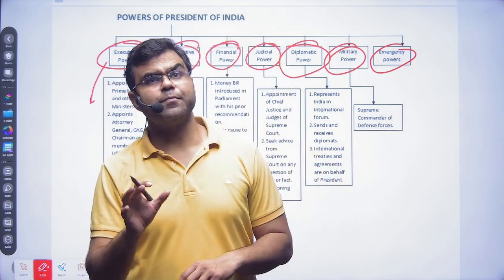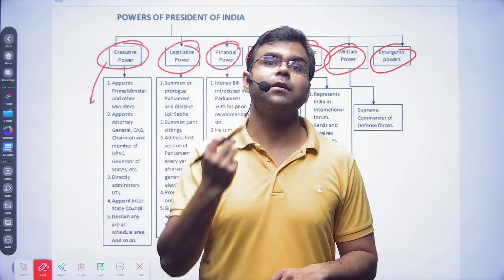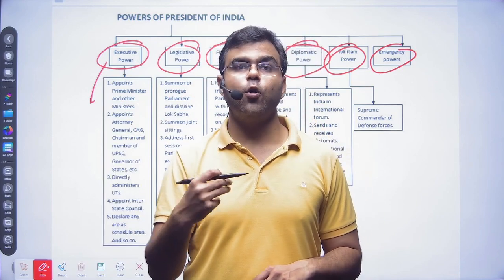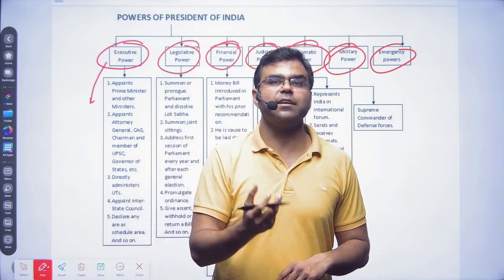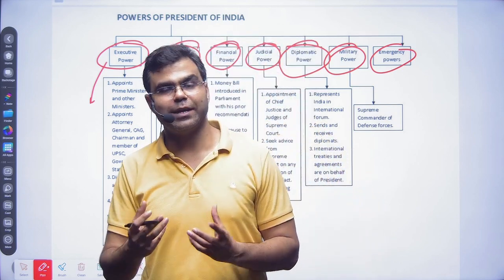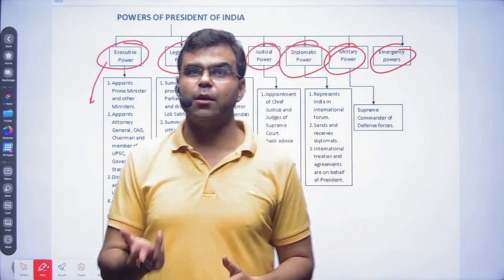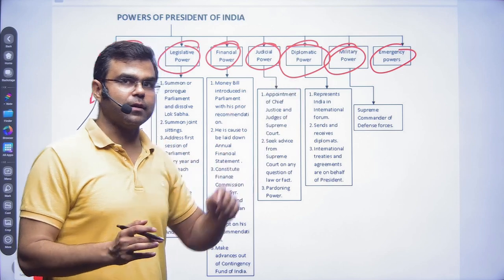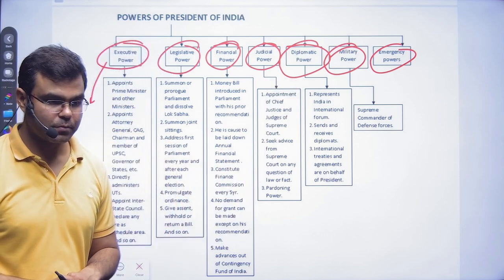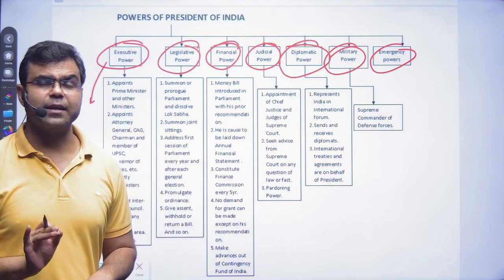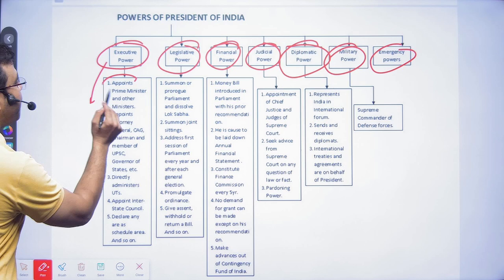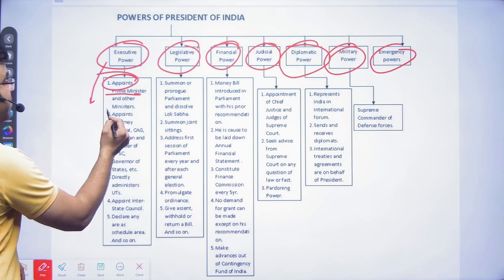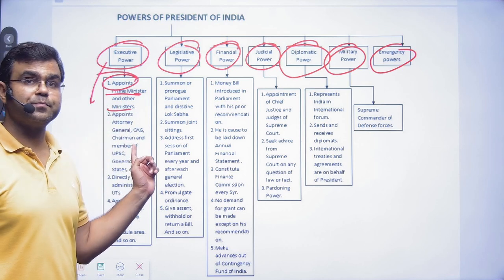So executive is those who implement the laws, legislative who make the laws, and judiciary who judges if there is a violation of laws. So he will take up like the penal provisions or something, and that is done by the judiciary. So the executive powers of the president is that of the appointment process. He appoints the prime minister and other ministers.